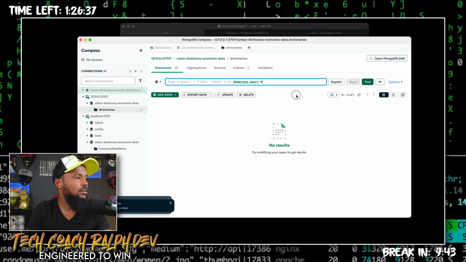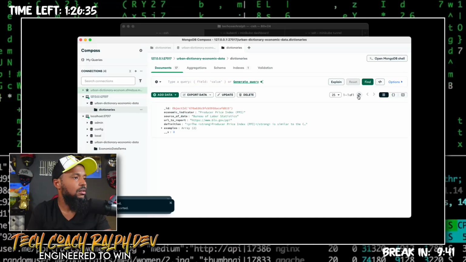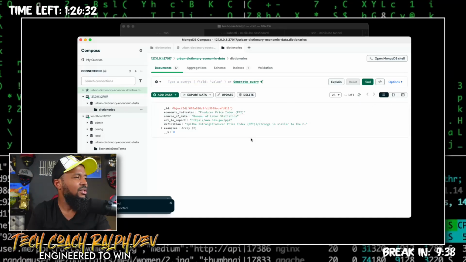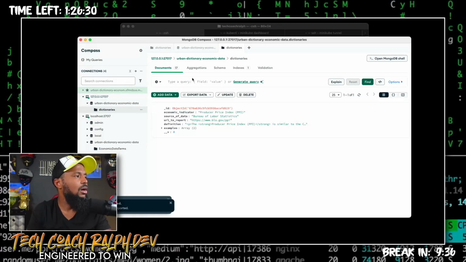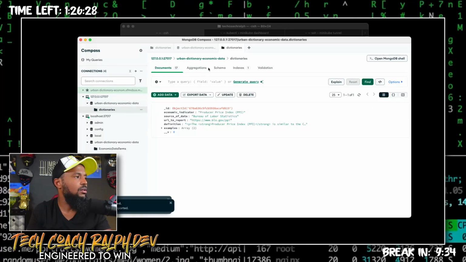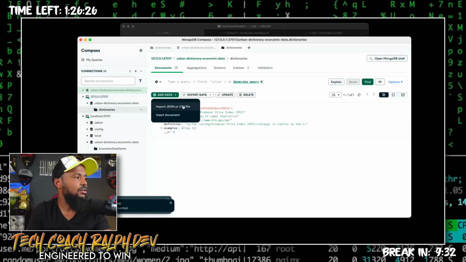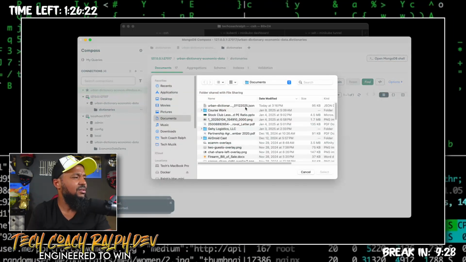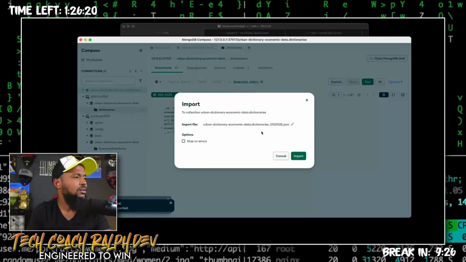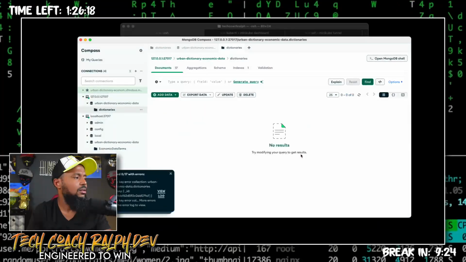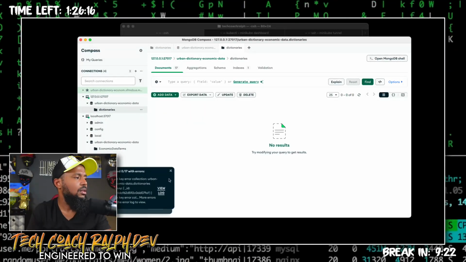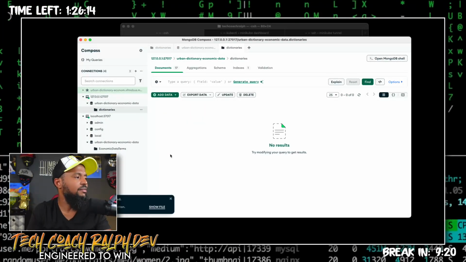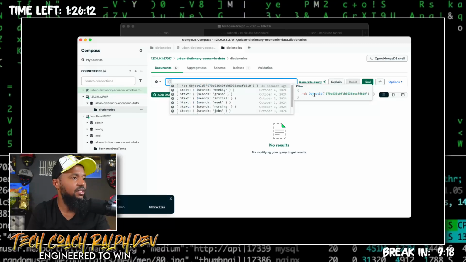Why is there only one in there? Oh, you know what? I probably imported the wrong one. Let me do that import again. Oh, that is the right one. Okay, there we go. 17 documents written. All right, so I wasn't patient enough. That's all.